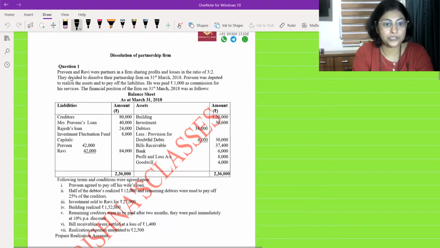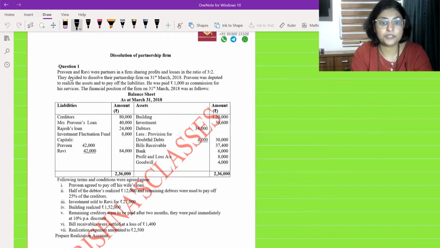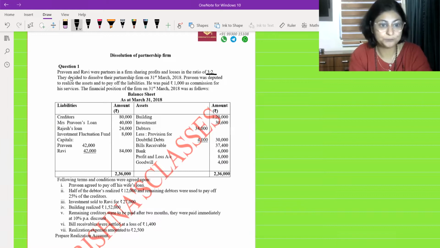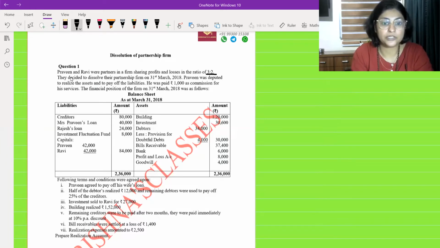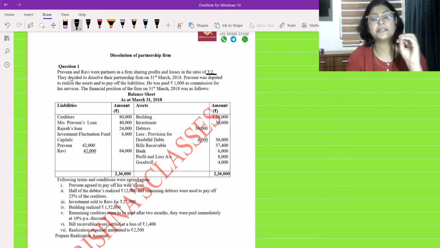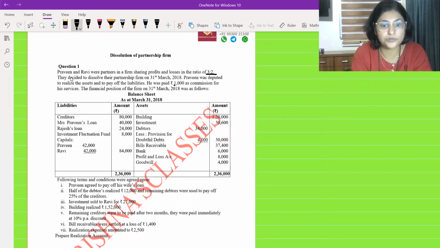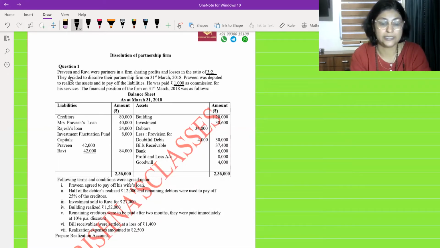So this question is saying, Praveen and Ravi are the partners in a firm sharing profits and losses in the ratio of 3:2. So first of all, we have the ratio, which is 3:2. They decided to dissolve the partnership firm on 31st March 2018. Praveen was deputed to realize the assets and to pay off the liabilities. Means all the realization work has to be performed by Praveen. He was paid 1,000 rupees as commission for his services. The financial position of the firm on 31st March 2018 was as follows.